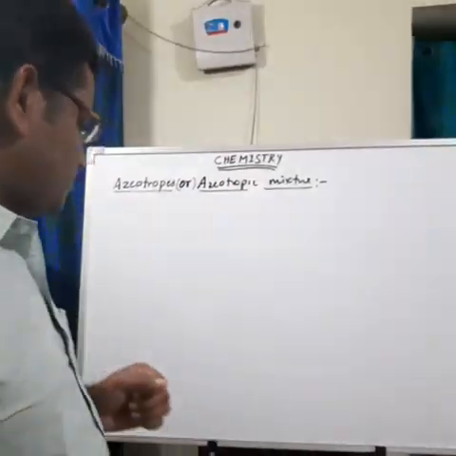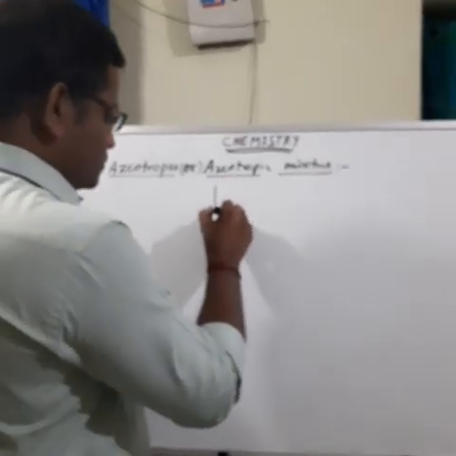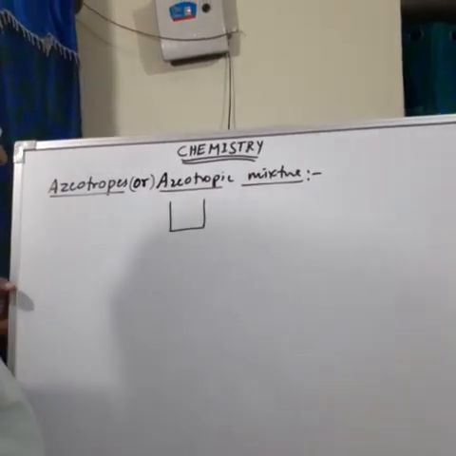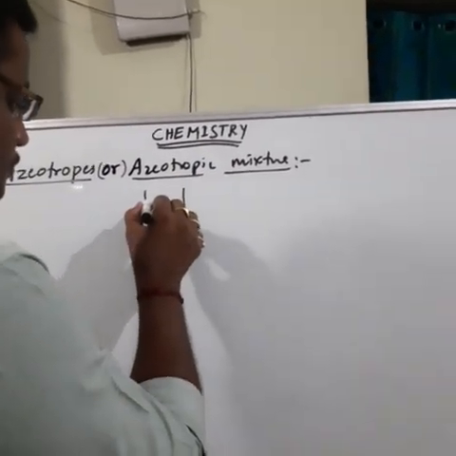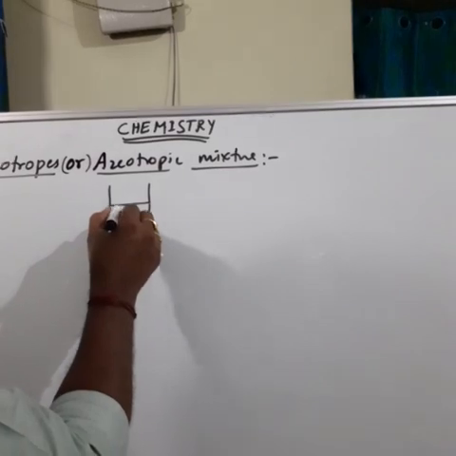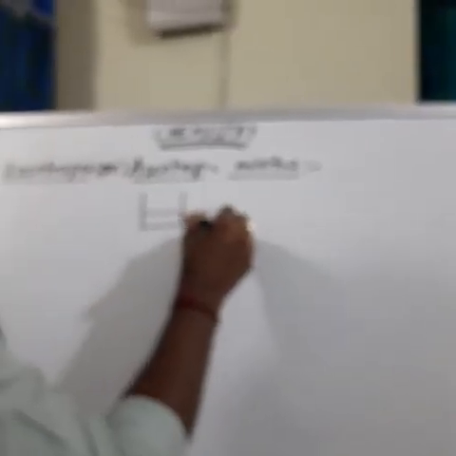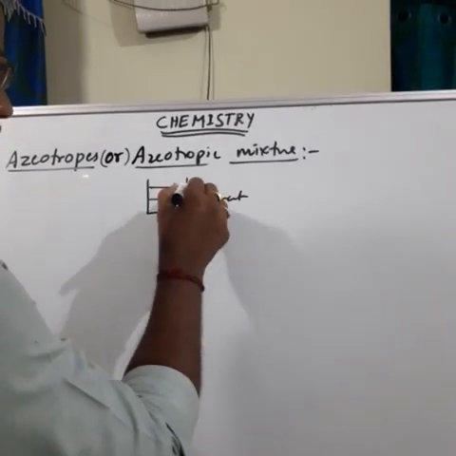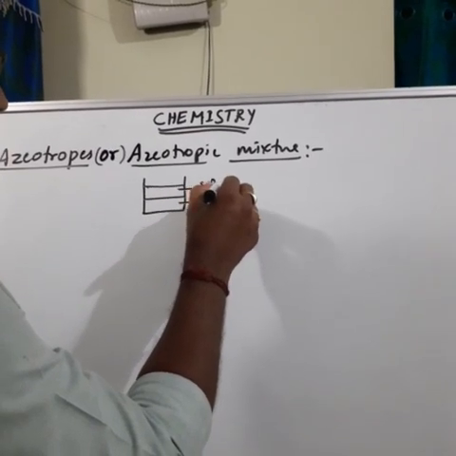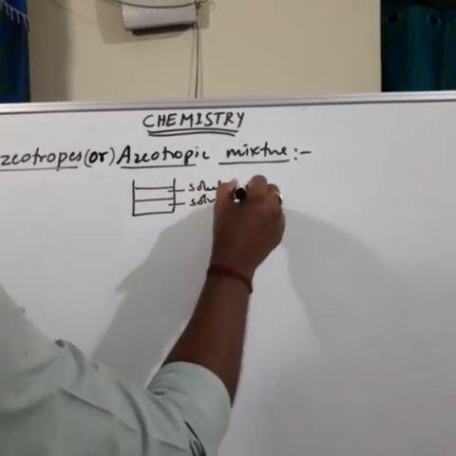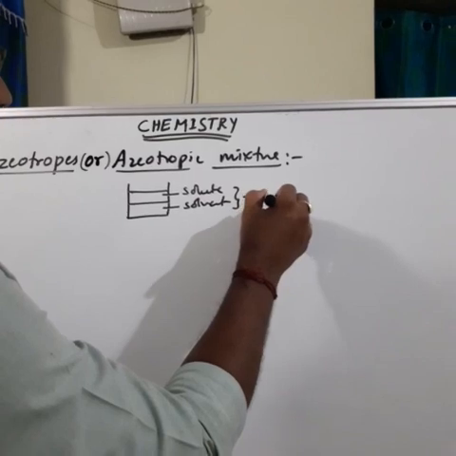See here, for example, this is a solution. It contains two liquids: one liquid is the solvent, another liquid is the solute. Both are liquids here, so this is called a solution.